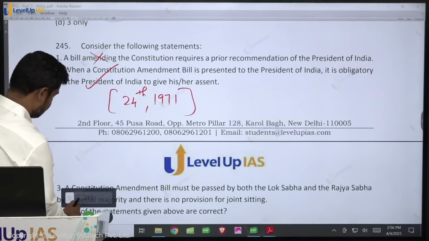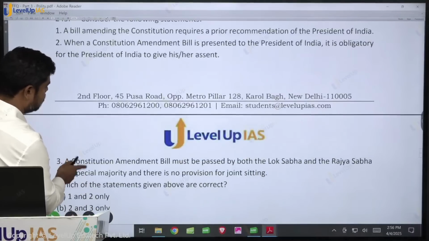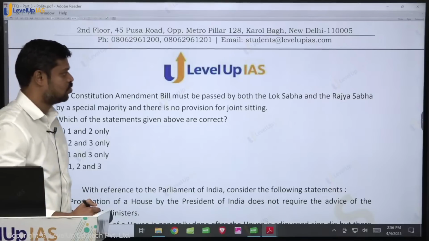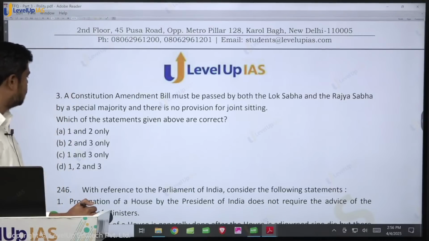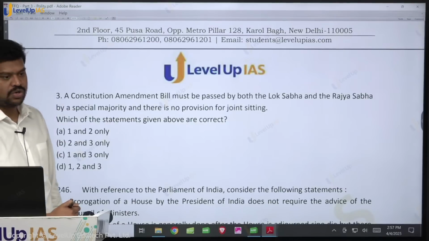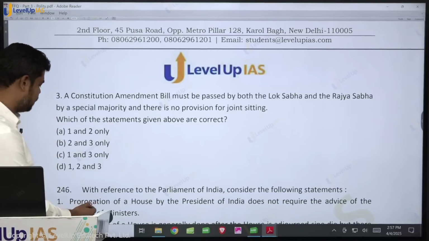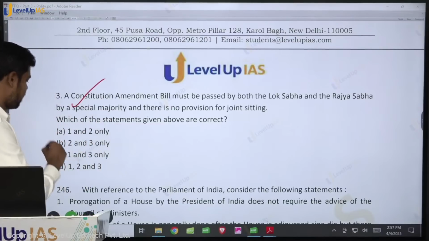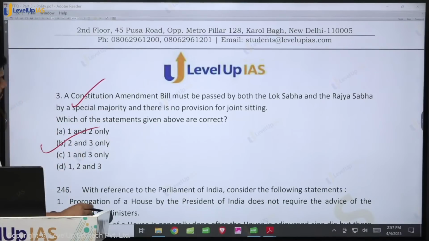What is the next statement? A constitutional amendment bill must be passed by both Lok Sabha and the Rajya Sabha by a special majority, and there is no provision for a joint sitting. Is it true? Yes, they have to be separately passed. So therefore, what is the answer? Statements 2 and 3 are correct. Option B is the answer.